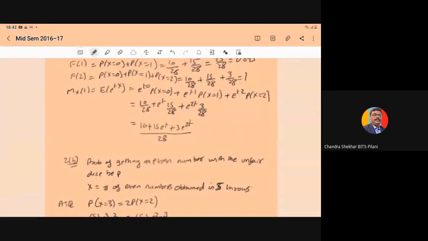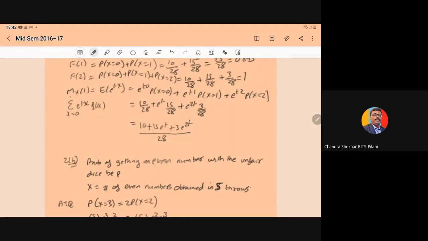Then after, we have to compute the moment generating function. By definition, the moment generating function is the expectation of e to the power tX. So by definition, it is the summation of e to the power tx times f of x, for x equal to 0 to 2. So here we write e to the power t into 0 times the probability of X equal to 0, plus e to the power t into 1 times the probability of X equal to 1, plus e to the power t into 2 times the probability of X equal to 2.